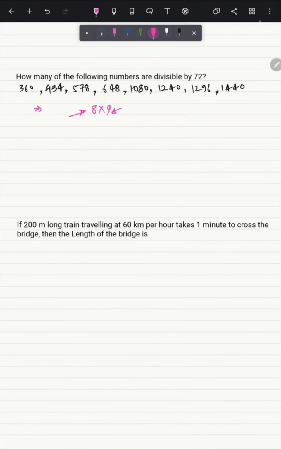For example, here the first number is 360, so 3 plus 6 plus 0 becomes 9. So this will be divisible by 9 for sure.